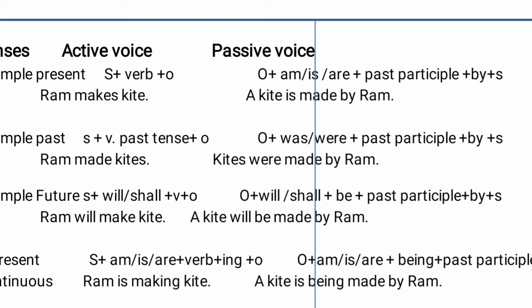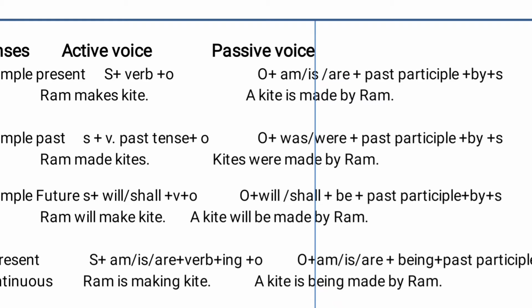I hope you have understood this. The next sentence is simple past. Subject plus verb past tense plus object. If we see the sentence "Ram made kites," here kites is plural. Then we can use the passive voice. What is the formula for that? Object plus was, otherwise were, plus past participle and by subject.